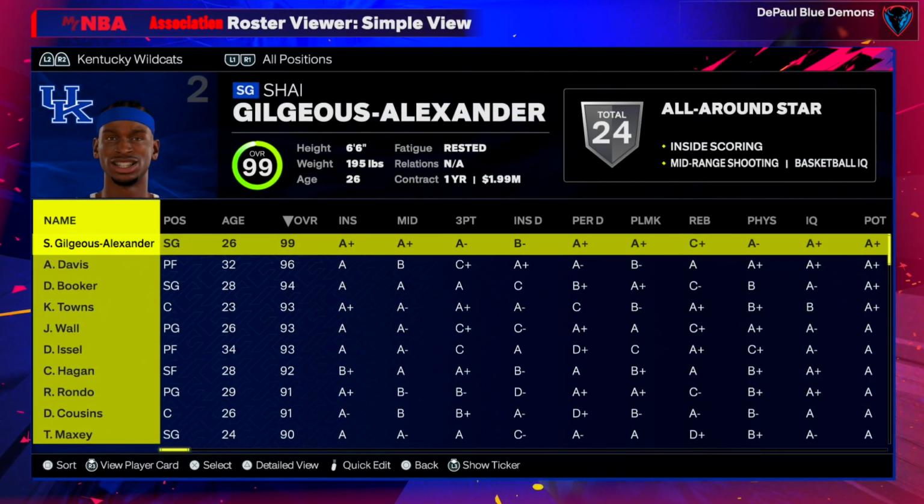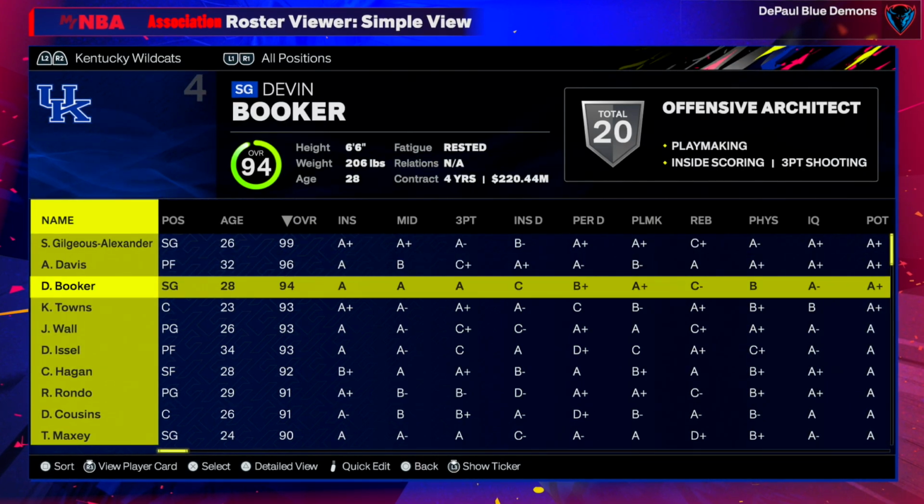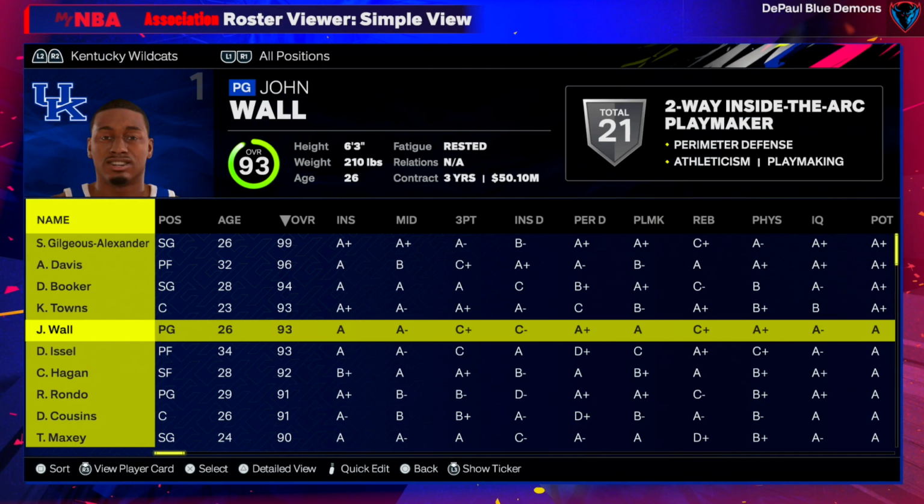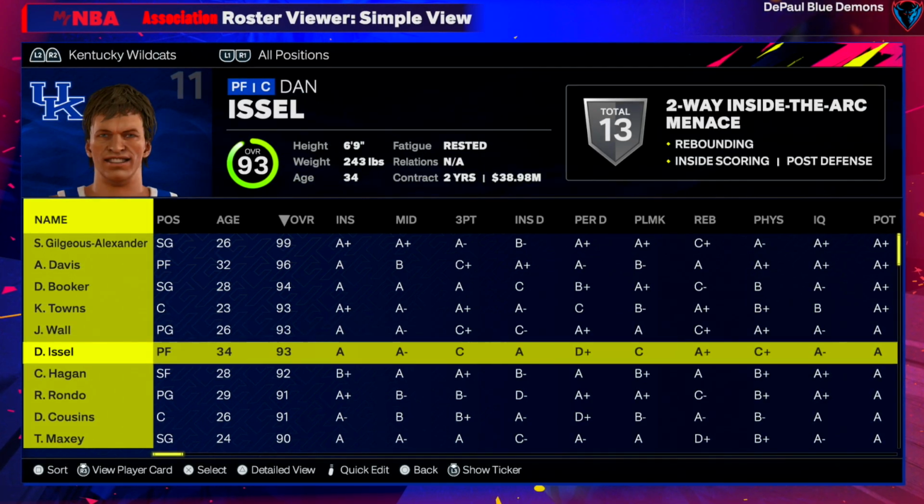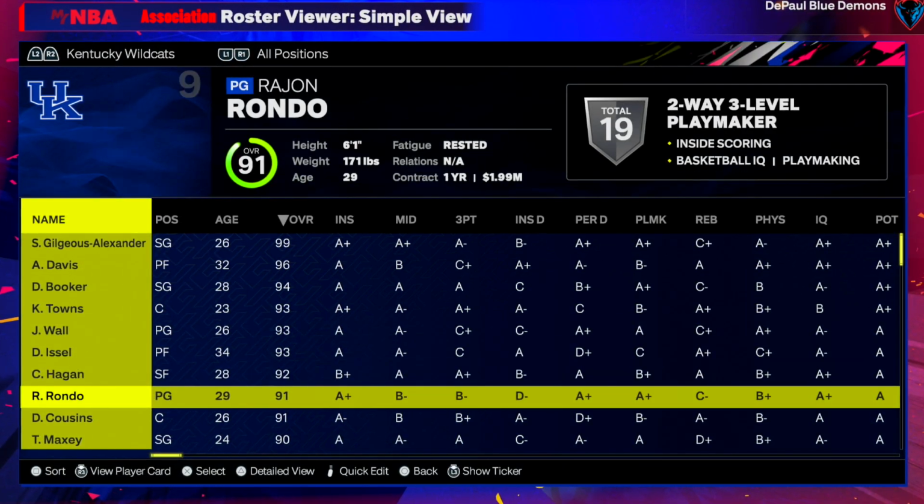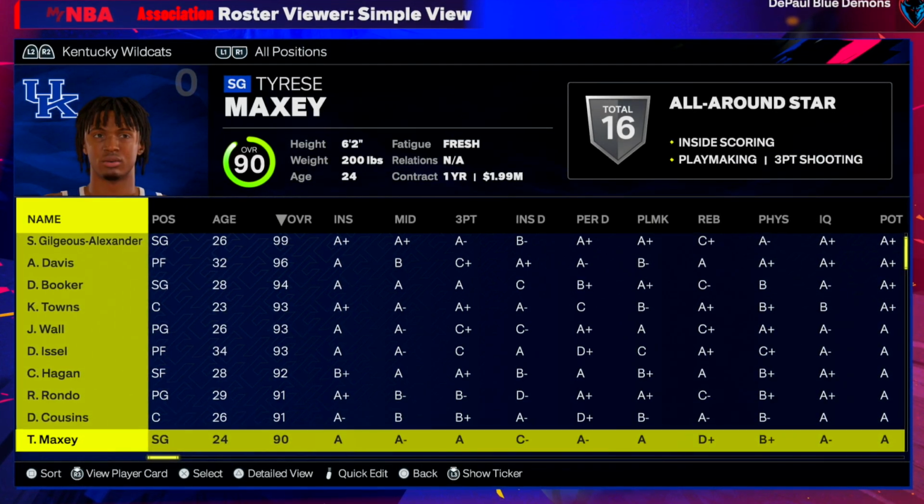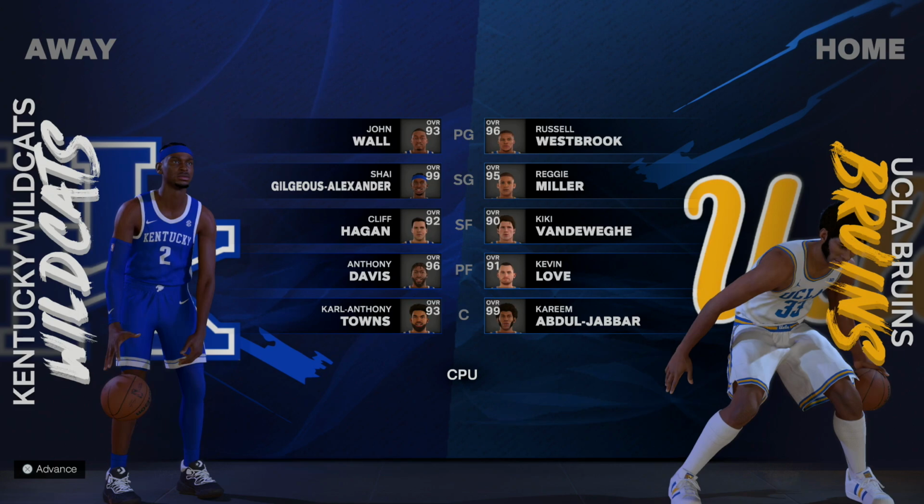Shea, though, for Kentucky, playing up at a 99. You've got AD, Devin Booker, Cat. That's a really good big 4 of current day players. John Wall in his day was awesome. You've got some true OGs in Dan Issel and Cliff Hagan. Technically, on paper, Kentucky is the better roster. A full first page of 90 plus overall. Get your predictions in now, ladies and gentlemen.